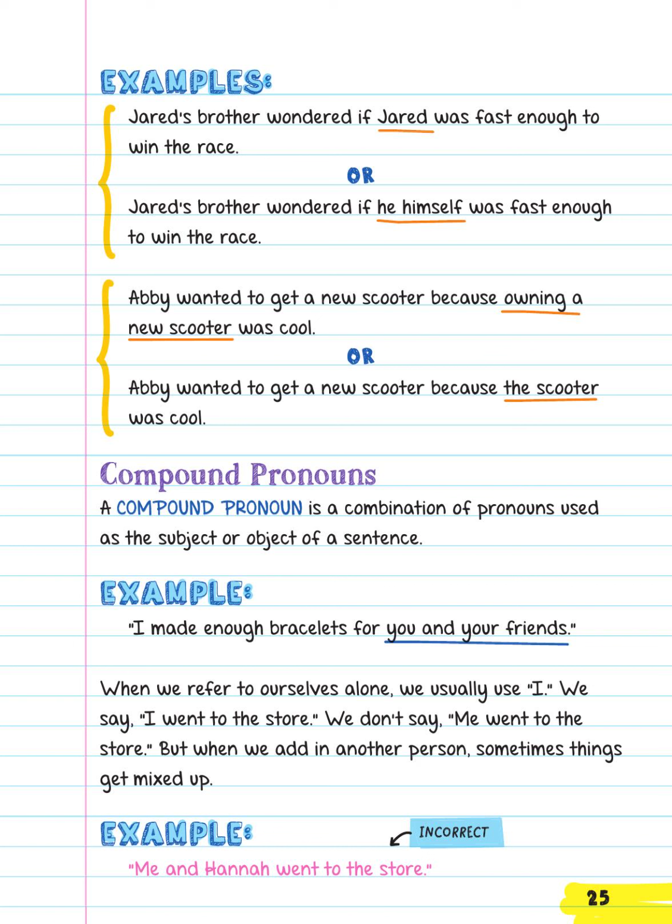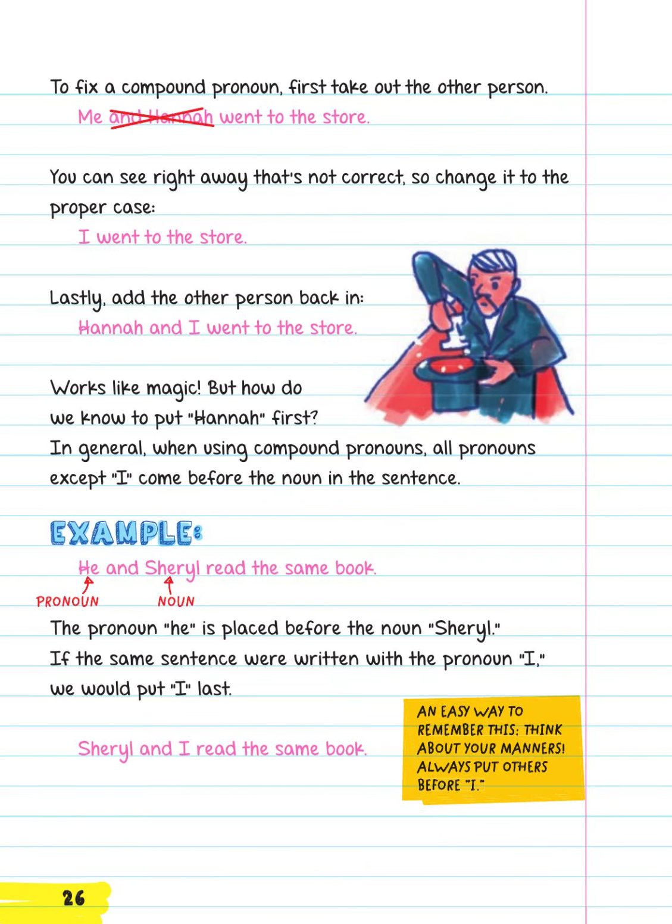Example. The following sentence is incorrect. Me and Hannah went to the store. Example continues. To fix a compound pronoun, first take out the other person. Me went to the store. You can see right away that's not correct, so change it to the proper case. I went to the store. Lastly, add the other person back in. Hannah and I went to the store. Works like magic, but how do we know to put Hannah first?